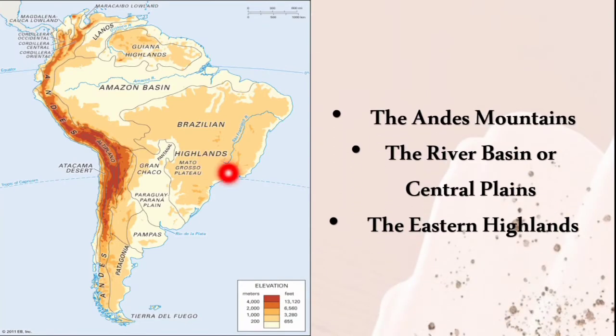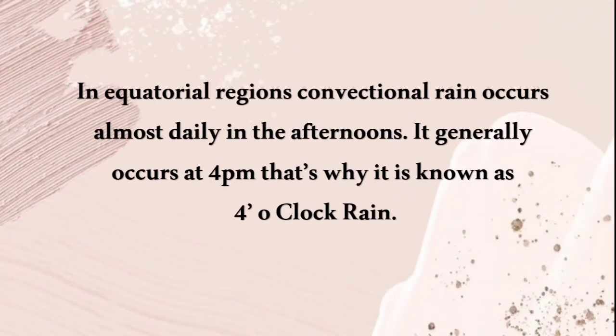And next, the major physical divisions of South America are the Andes Mountain, the river basin or the Central Plains, and the Eastern Islands. So these are all the major physical divisions of South America. And next one is, in equatorial region, convectional rain occurs almost daily in the afternoons. It generally occurs at 4 p.m. That's why it is known as 4 o'clock rain. So in South America, in the equatorial region, rain occurs regularly at 4 p.m. So that particular region comes under the equatorial region. So that rain is called 4 o'clock rain.